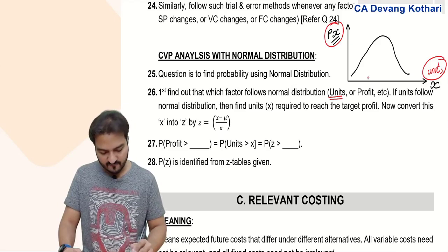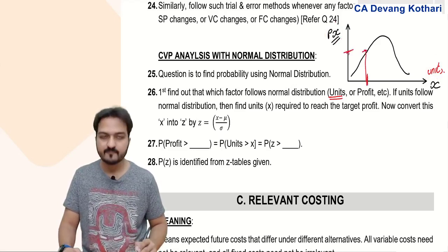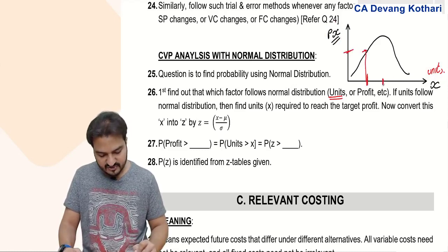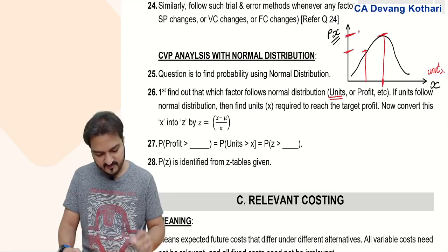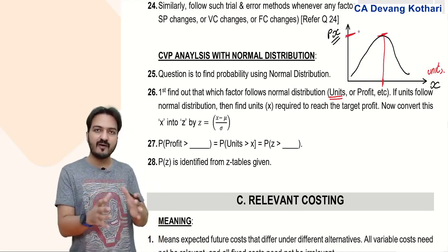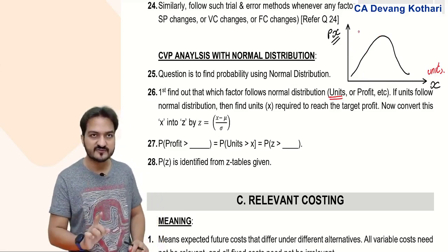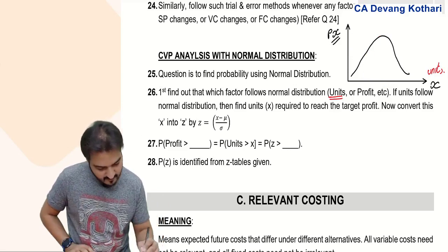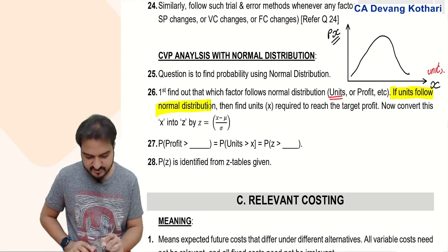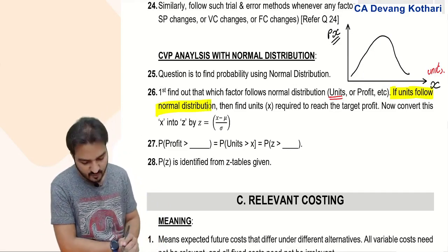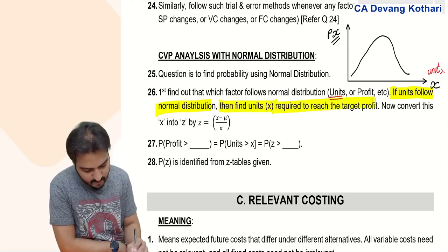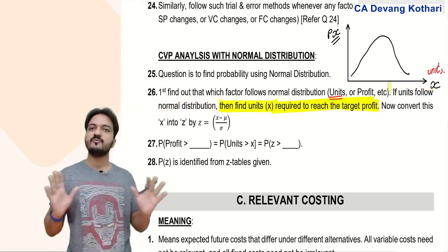That probability of this many units being sold is this much. Probability of this many units being sold is this much, and so on. So the probability distribution given will generally be the distribution of units. So if units follow normal distribution, then you find the units required to reach the target profit. This will be your question.